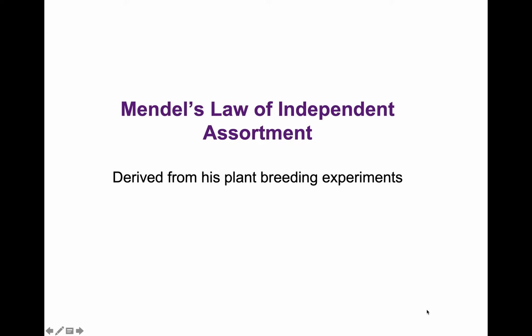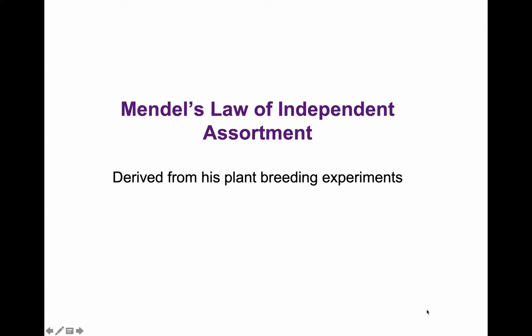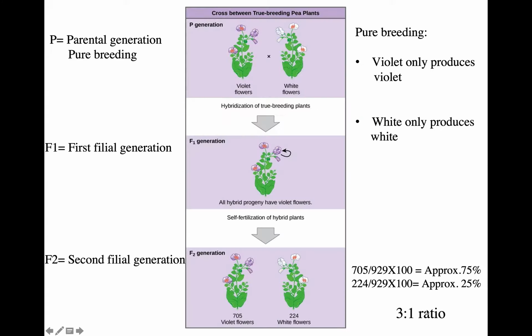In this video, we're going to talk about Mendel's law of independent assortment, which he was able to derive based on his experiments with pea plants, garden peas. Before we go into this law, I want to remind you about the first law that we learned, which was the law of segregation, and he was able to derive those using the experiments looking at only one gene.